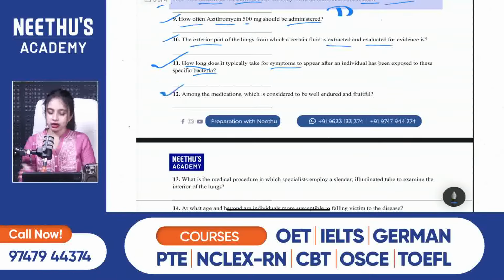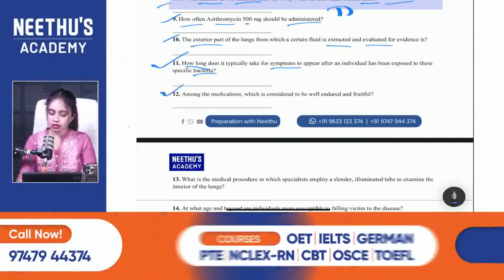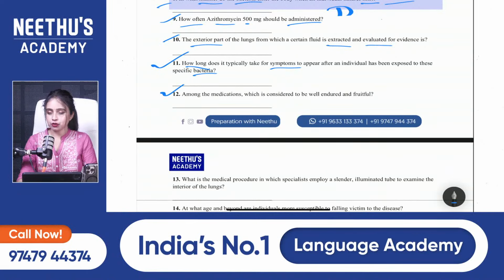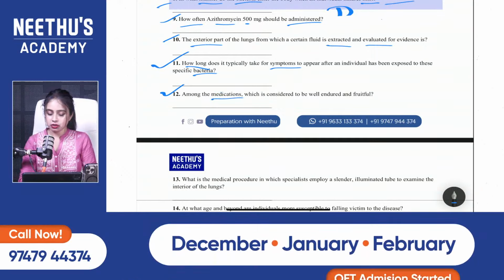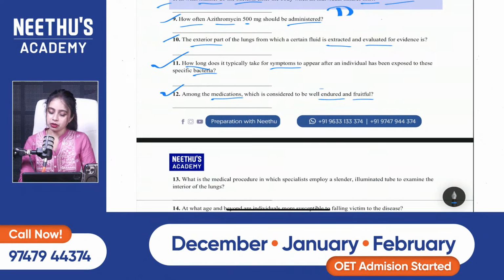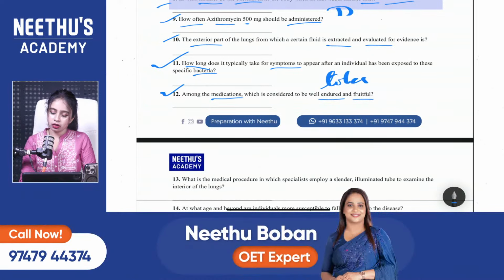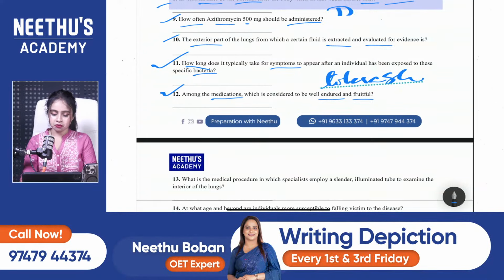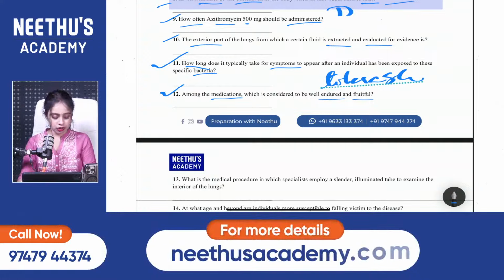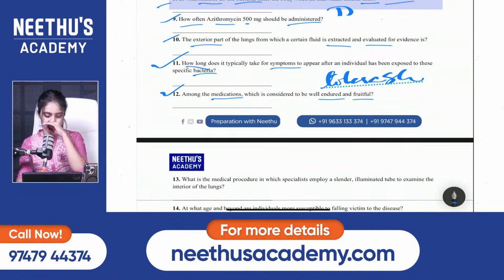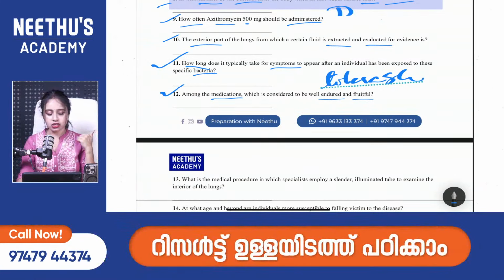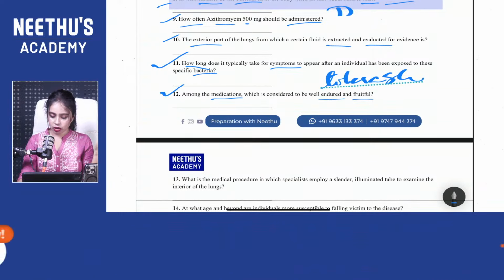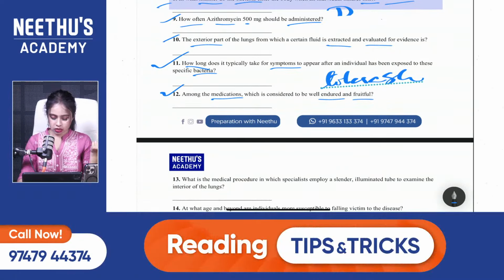Then 12th one. Among the medications, which is considered to be well endured and fruitful? So medications, endured, fruitful. Endured means something tolerable, and fruitful means something usable. Yes, Fasila, Jarina, Vishnu, Deepa, Santwana, it is 2 to 14 days. 12th one, where is tolerable medication mentioned?